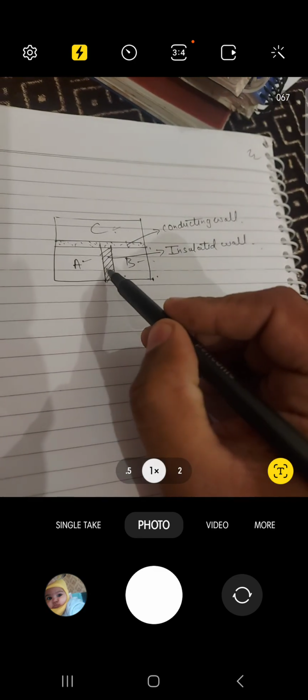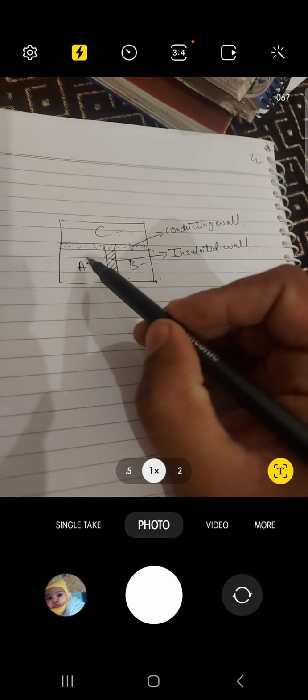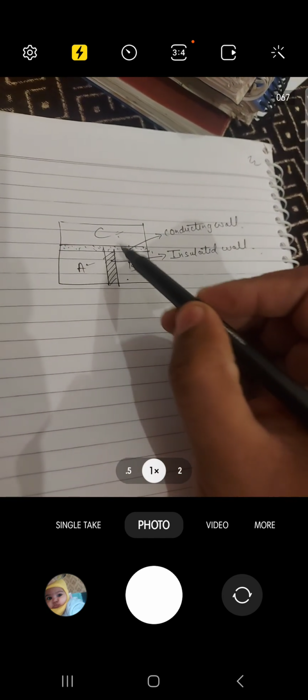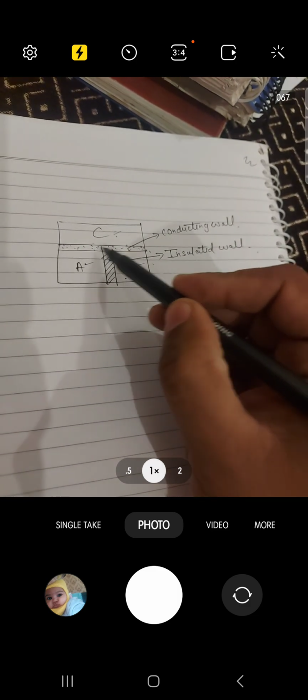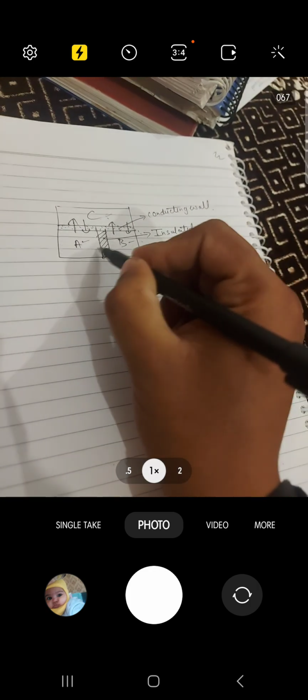Here you can see that A and B are separated by an insulated wall. If I consider A and C, there is a wall which is supposed to be conducting. Similarly, the systems B and C are also separated by a conducting wall. That means there can be some exchange of heat if there is some temperature difference. But between A and B there is no exchange of heat because the wall is completely insulated.